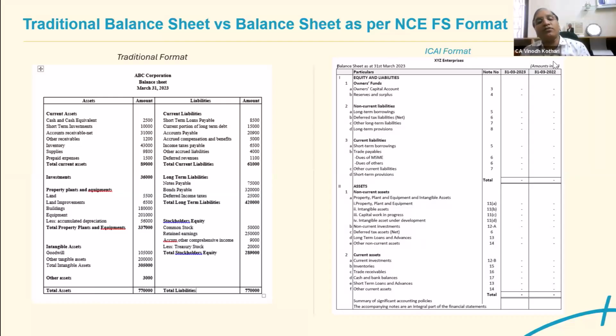But in the new financial format, we have to define it clearly whether the loan, whether given or received, is for long term or short term basis. So these are the major changes. One, current asset, non-current asset, current liability, non-current liability, that is related to business, not related to business. Same way, loans, long term, short term. Loans and advances you are providing, that is also long term, short term. So now we have to give the classification accordingly to the new financial statements. Based on this classification, we are going to prepare our financial statement.